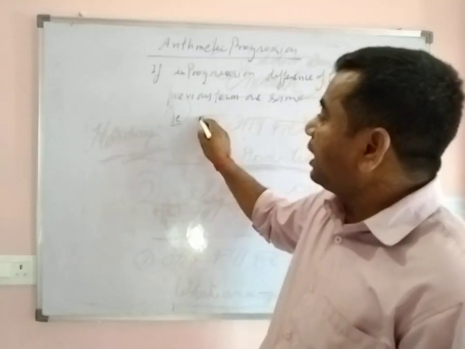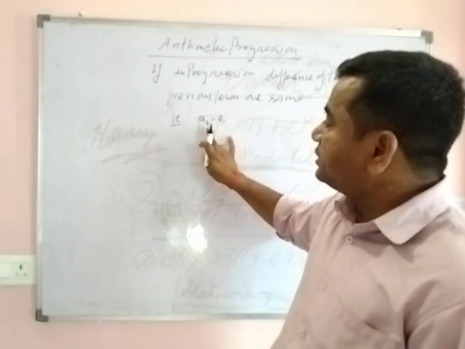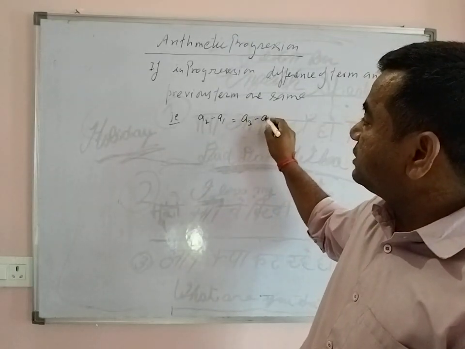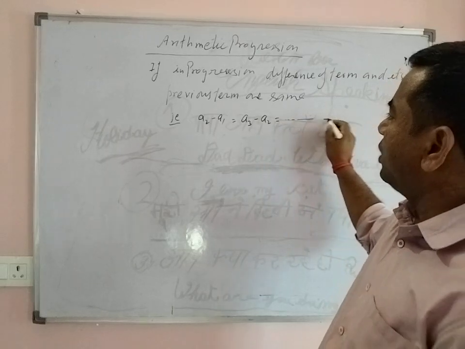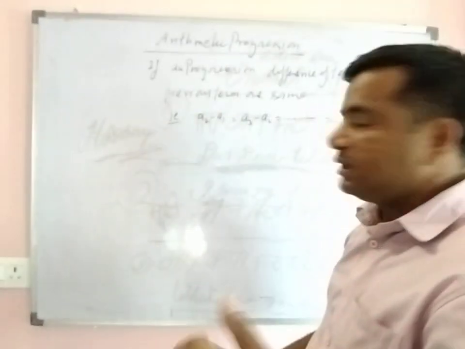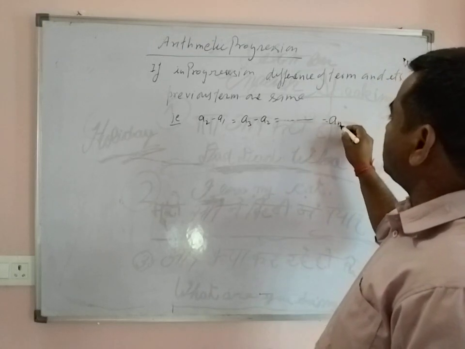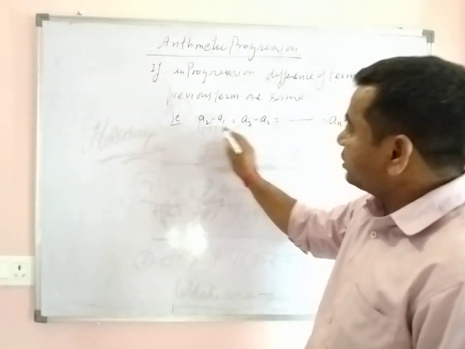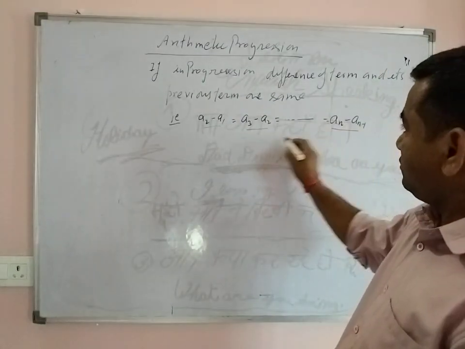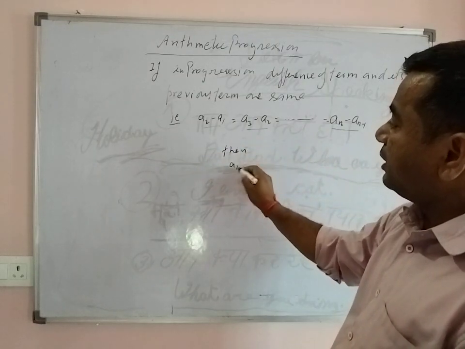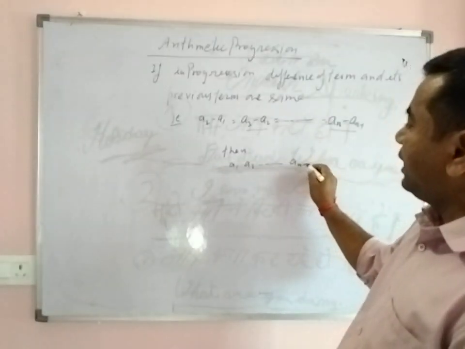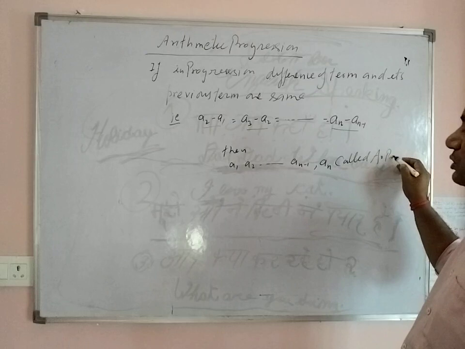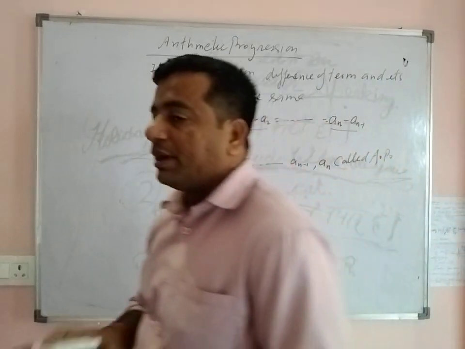So that is a2 minus a1, the difference of the second and first term, the difference of the third and its previous term, and so on, the difference of the fourth and its previous term, that is the third term, and so on, the nth term and its previous, that is the (n minus 1)th term. So if these are all equal, then a1, a2, and so on, a_(n-1), a_n is called an arithmetic progression. So this is the basic definition of arithmetic progression.